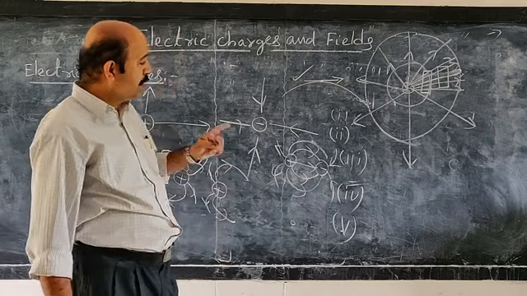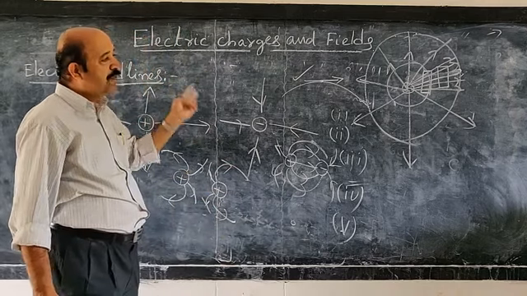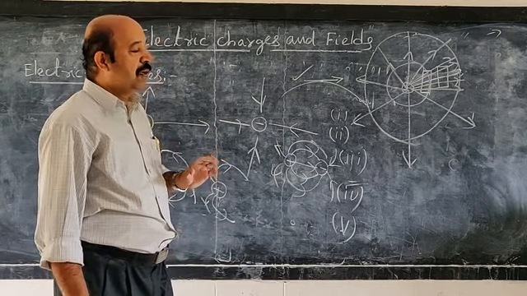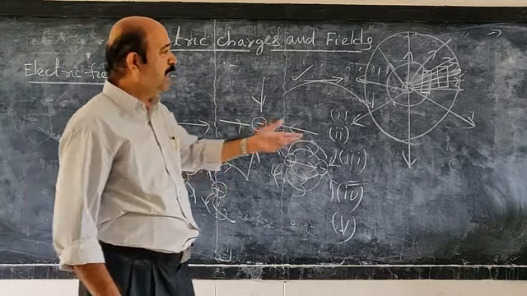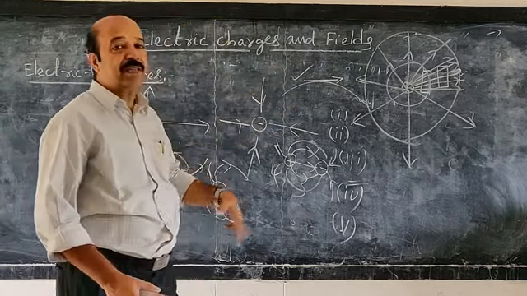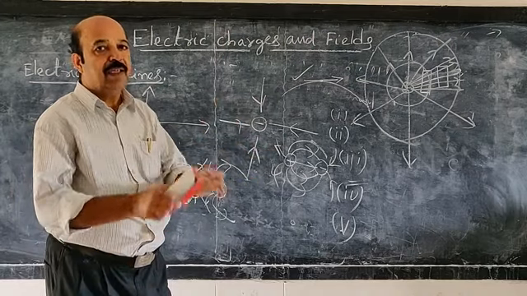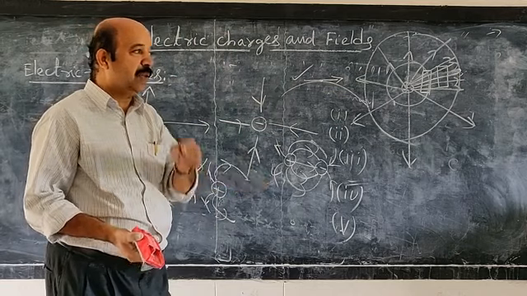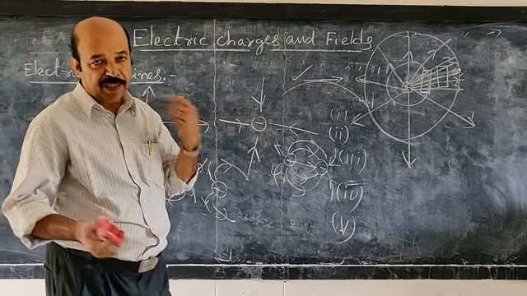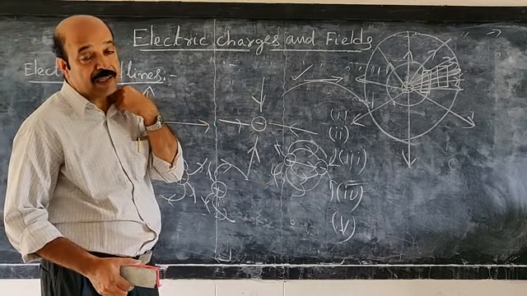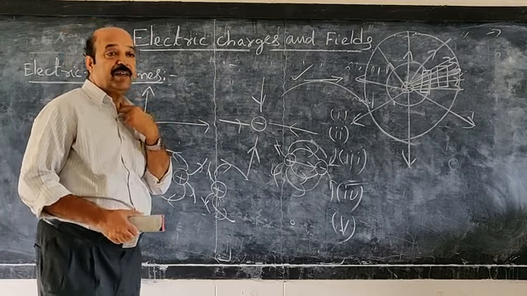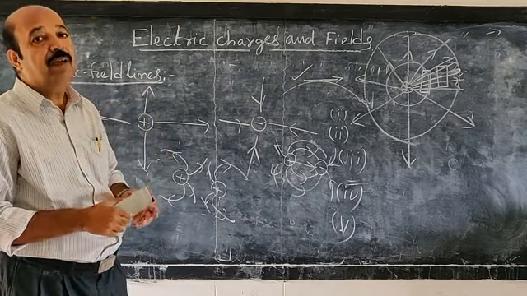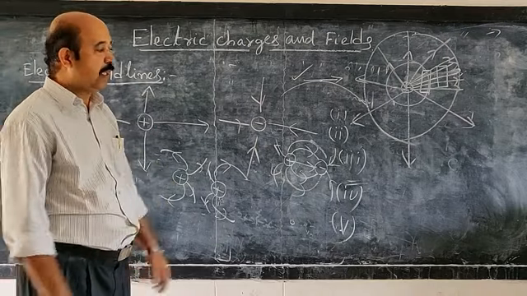Another point regarding the electric field is that the electric field due to a point charge has spherical symmetry. That means at every point at equal distance, the field strength is the same. In 3 dimensions, we can imagine a sphere. At every point on the sphere, at equal distance from the center, the field strength is the same. That is called spherical symmetry for the electric field strength due to a point charge at the center.